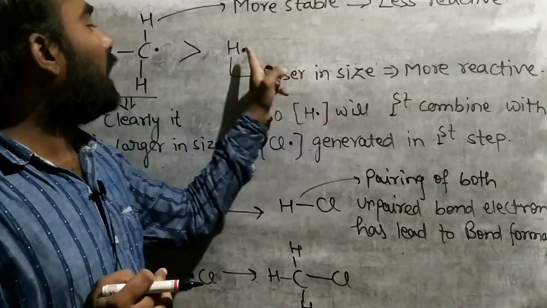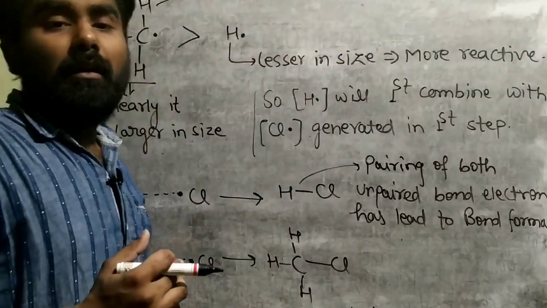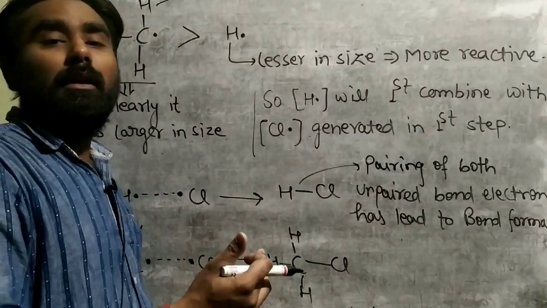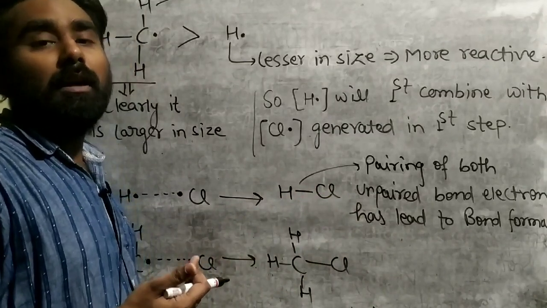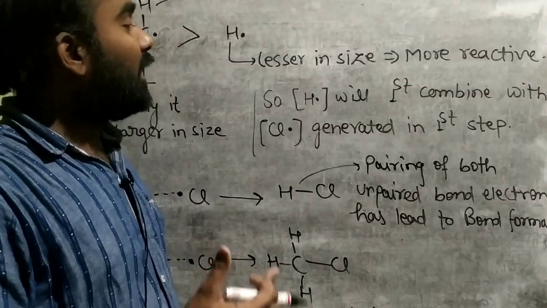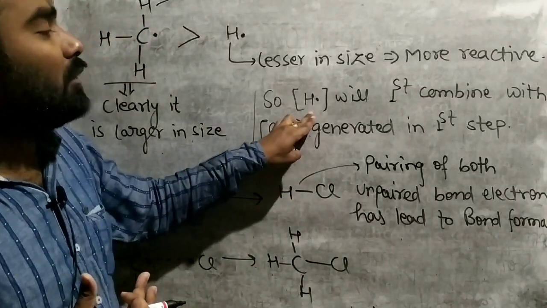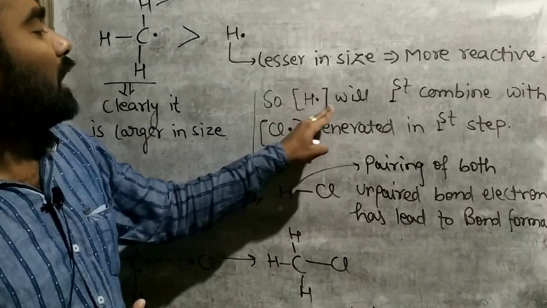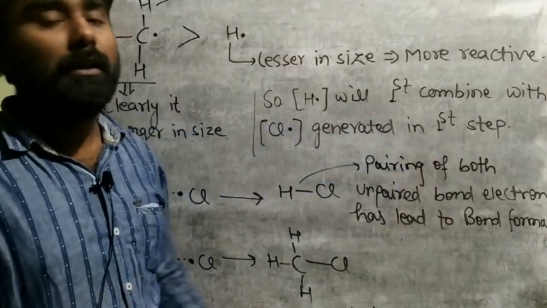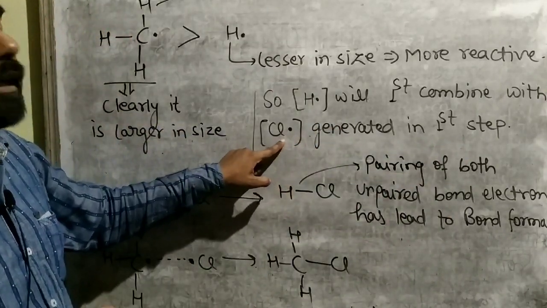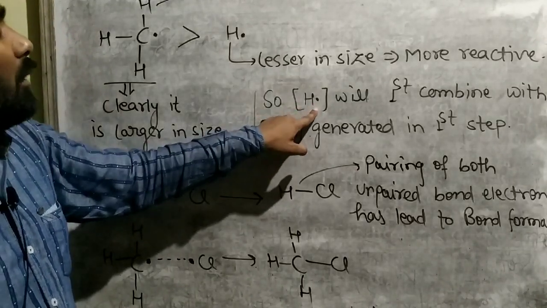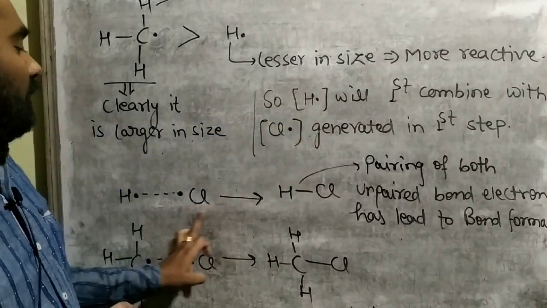The more reactive hydrogen free radical will move faster to combine with any other free radical, because it wants stability very rapidly. It wants to get stabilized very soon. So hydrogen free radical will first combine with the chlorine free radical generated in the first step. The chlorine free radical which was generated in the first step of the reaction will combine with the hydrogen free radical to give HCl.